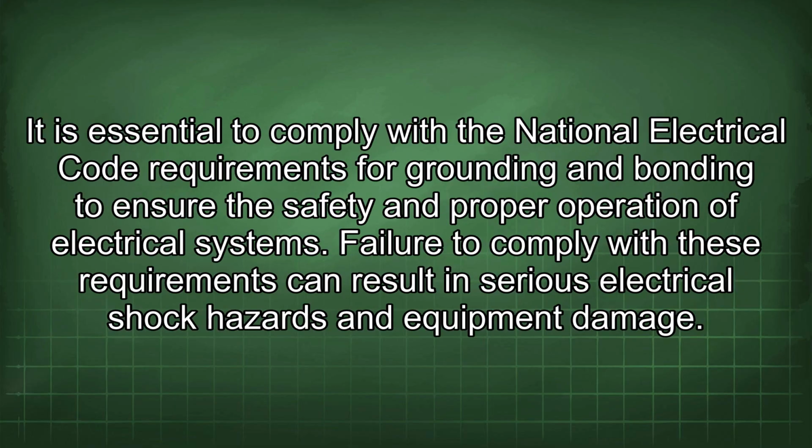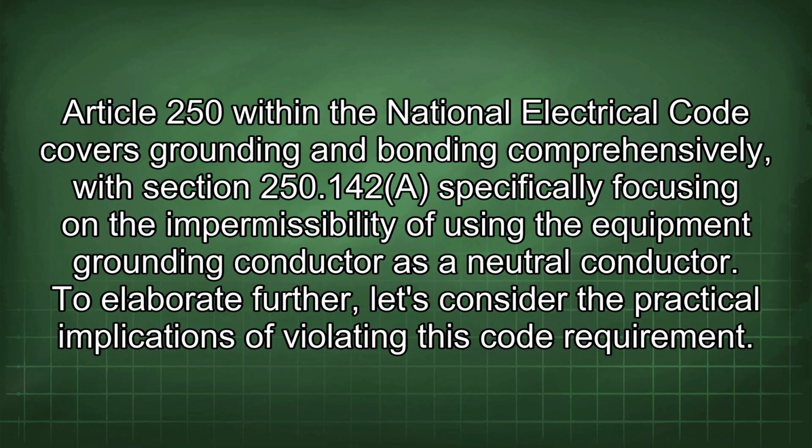It is essential to comply with the National Electrical Code requirements for grounding and bonding to ensure the safety and proper operation of electrical systems. Failure to comply with these requirements can result in serious electrical shock hazards and equipment damage. Article 250 within the National Electrical Code covers grounding and bonding comprehensively, with Section 250.142 specifically focusing on the impermissibility of using the equipment grounding conductor as a neutral conductor.